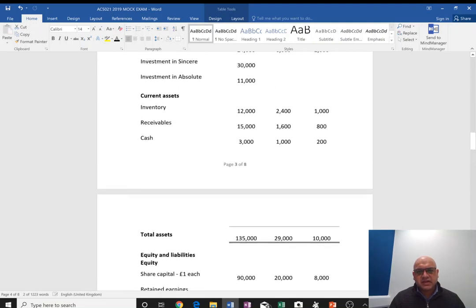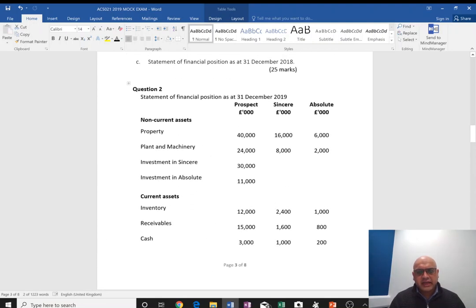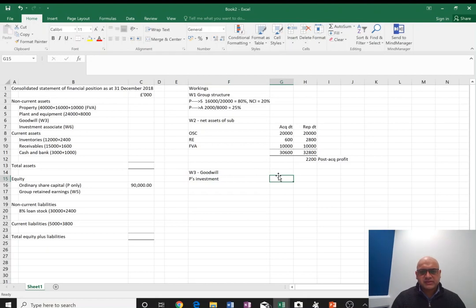The same figure can be found in the parent's financial statements. It's 30 million pounds. Let's use that 30 million. Working in thousands, by the way, let's put it right at the top that we are working in thousands.